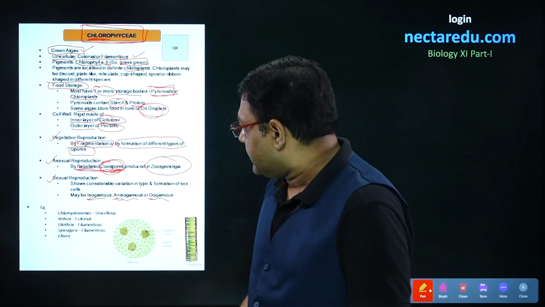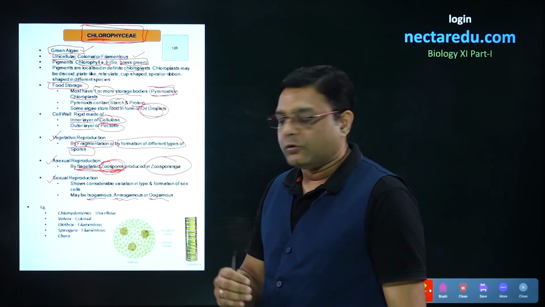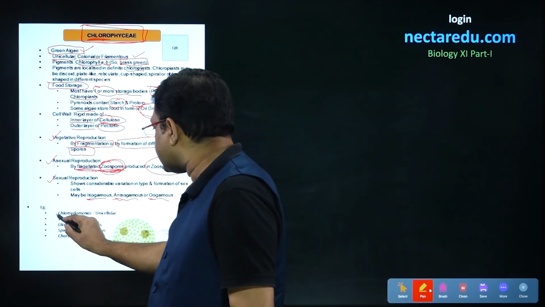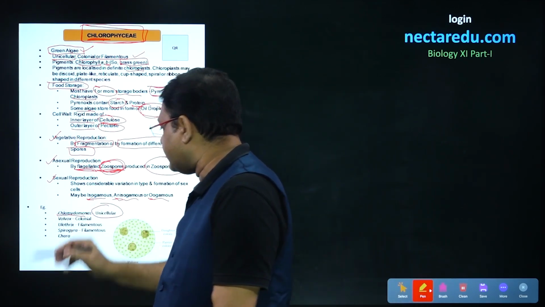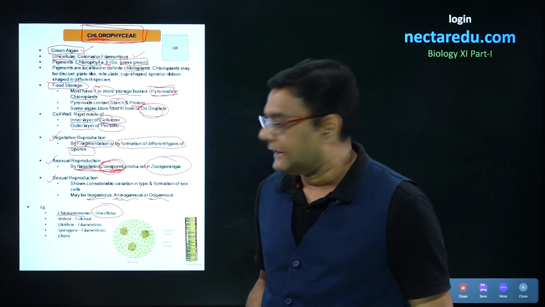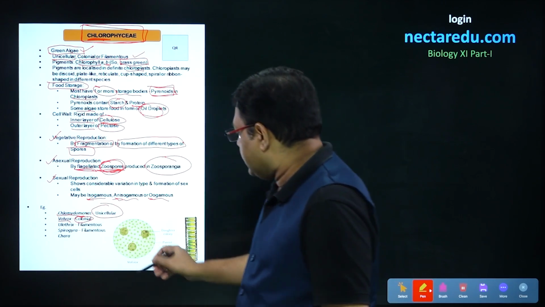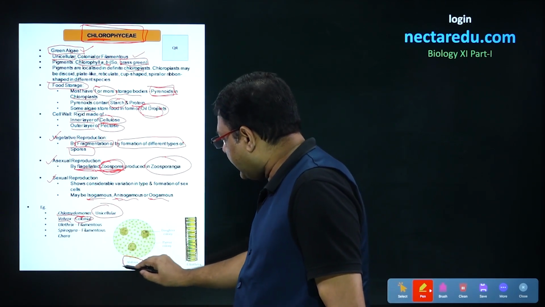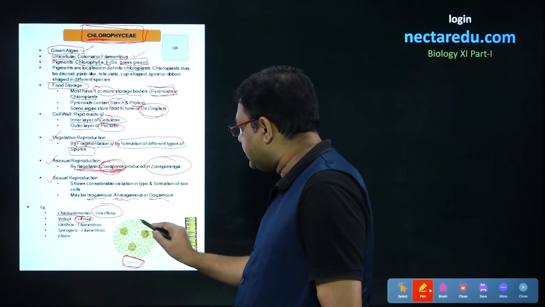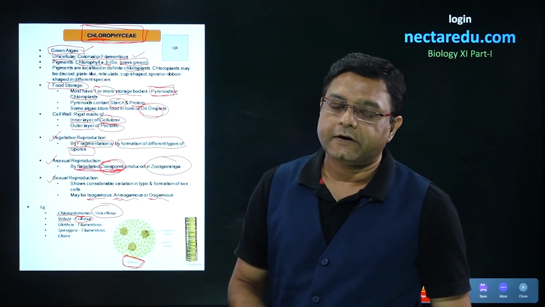Talking about the examples, important examples of Chlamydomonas. The first is Chlamydomonas. Chlamydomonas is unicellular, consisting of a single cell. Next is Volvox, it is colonial. Now, this particular diagram is of Volvox. We can see the colony formed over here.